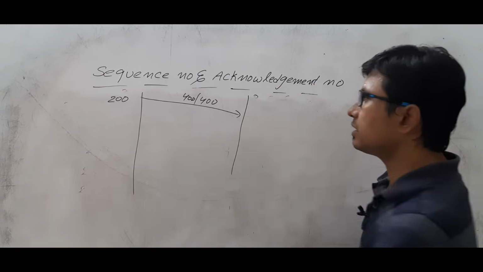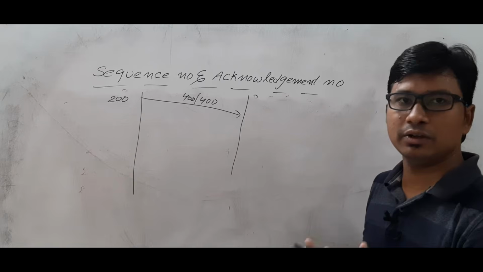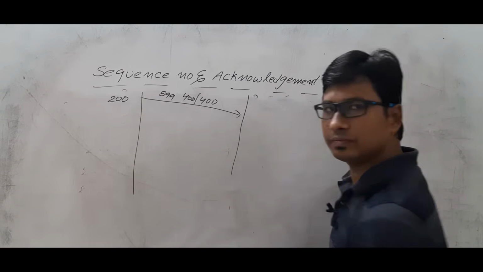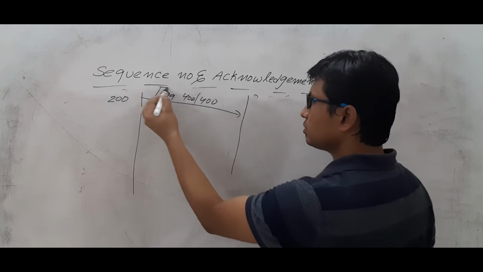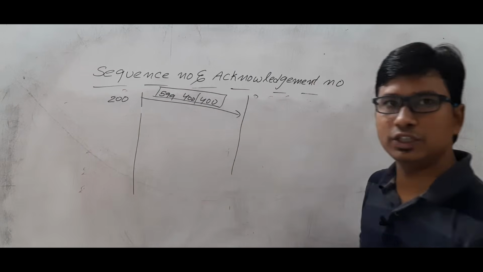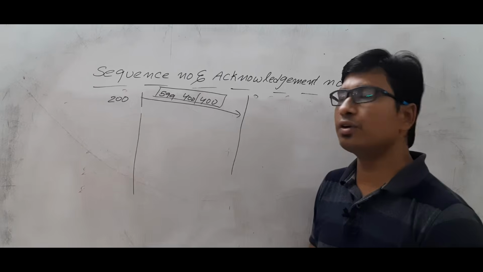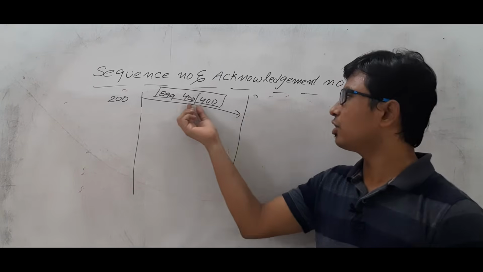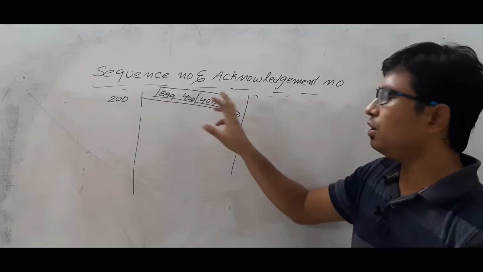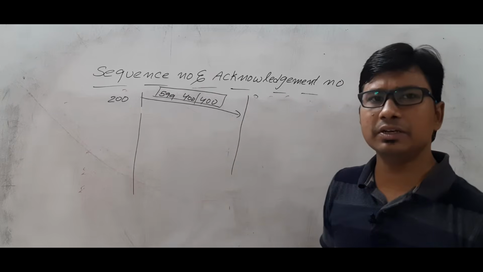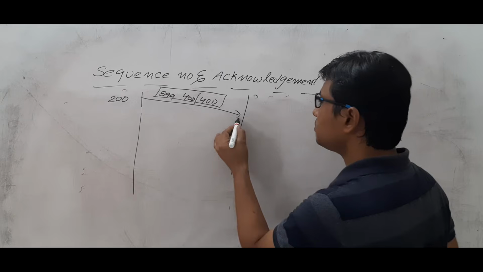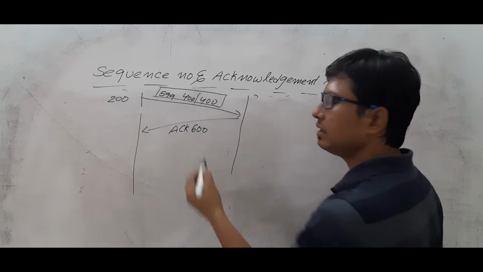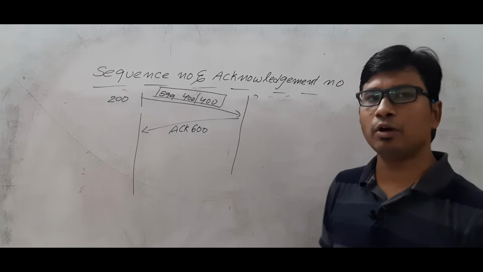Are you able to understand? Then what will be the next? If you are sending 200 bytes, then you will have 599. Am I right or wrong? So the first byte, instead of 0, we are considering as 400, and up to 599. This is the number we are giving. Are you able to understand it or not? Now, the sequence number is 400. Then the acknowledgement will be received as 600. Am I right or wrong?